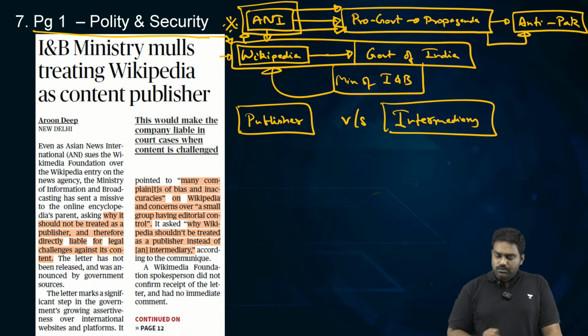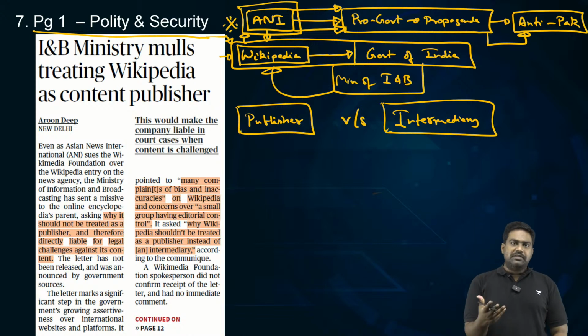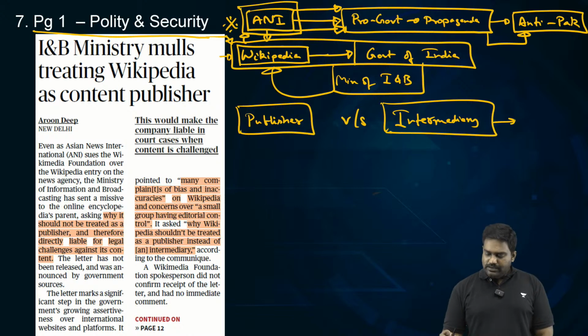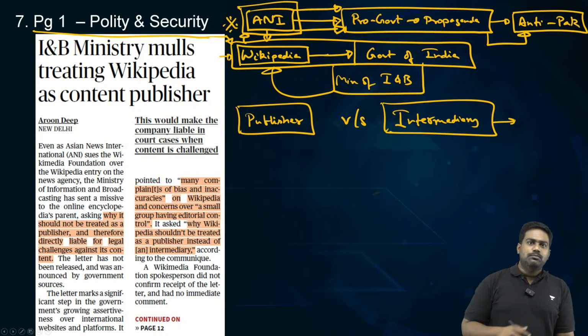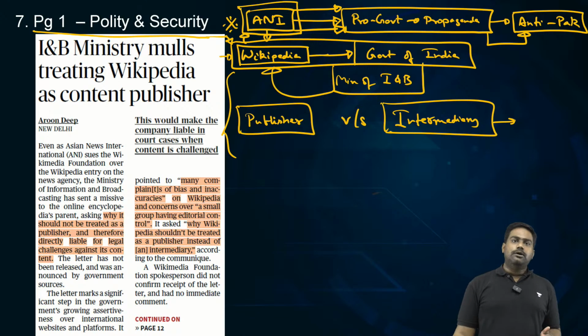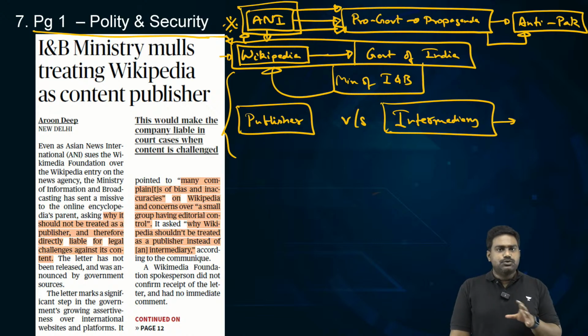See, right now, the government views Wikipedia, which is another online platform, as an intermediary. Basically, a third-party platform which is hosting the content posted by users. I'm sure all of you know Wikipedia is largely an open source platform, right? Where users from around the world will contribute the content, right? Anybody can volunteer to sign up to edit the content. And of course, Wikipedia has its own editorial team, which tries to edit the content as well. But Wikipedia is not for profit. It's a non-profit organization run entirely through donations and contributions.